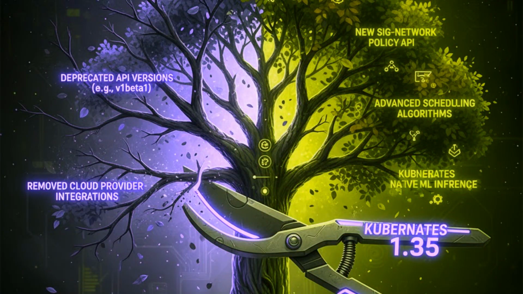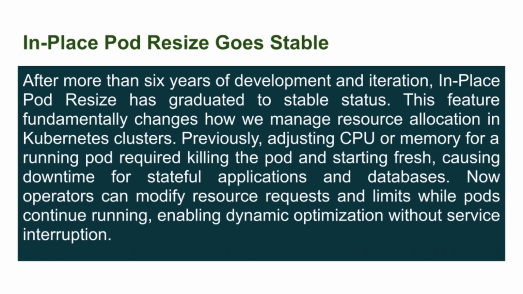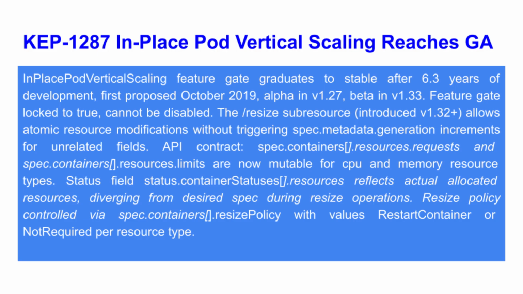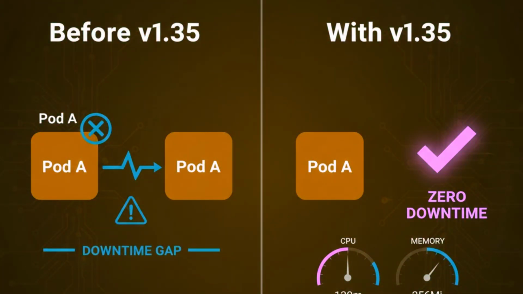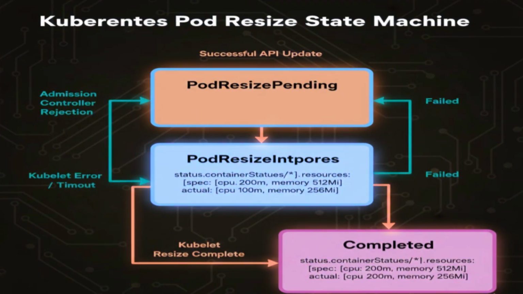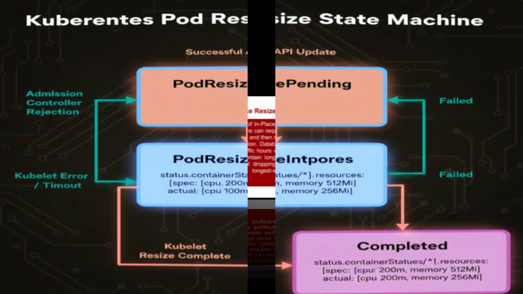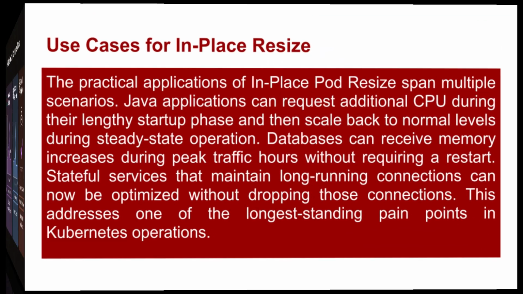The headline feature is in-place pod resize, and it is now stable after more than 6 years of development. Here's why this matters. Until now, if you wanted to give a running pod more CPU or memory, Kubernetes had to kill it and start over. That's fine for stateless web apps, but terrible for databases and stateful services, or anything that doesn't like being interrupted. With in-place pod resize, you can adjust resources while the pod keeps running.